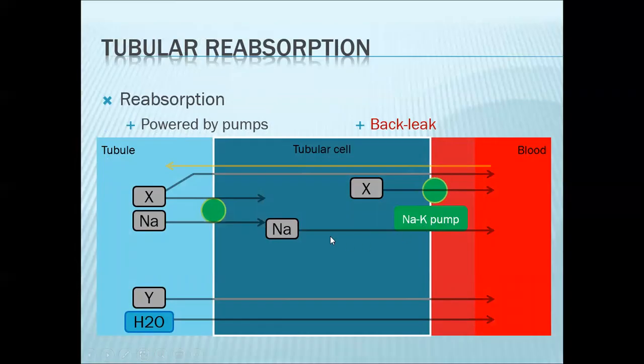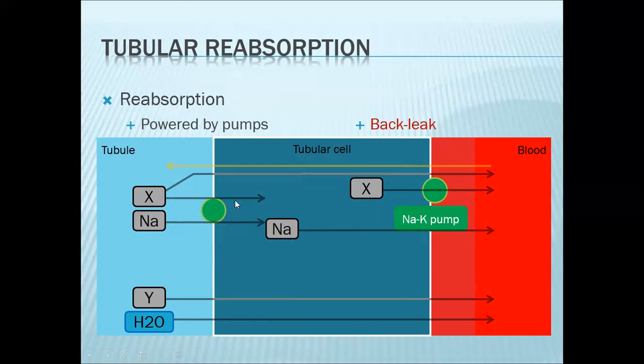As your pump removes sodium out into the blood, it decreases now intracellular sodium. Looking at the filtrate, you have high concentrations of sodium present in the filtrate. So because of that, you establish now a gradient that will drive sodium into your tubular cell. So this is due to your concentration gradient.